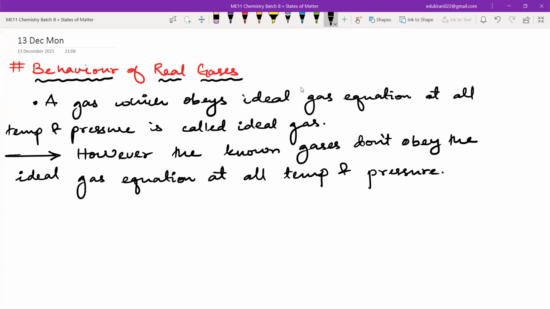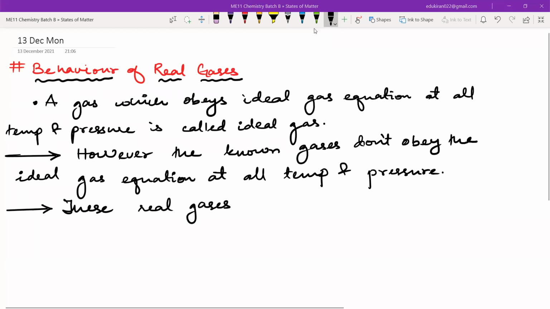Okay. These real gases... wait a second.